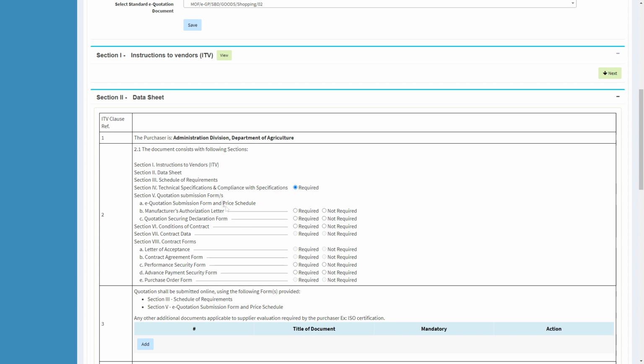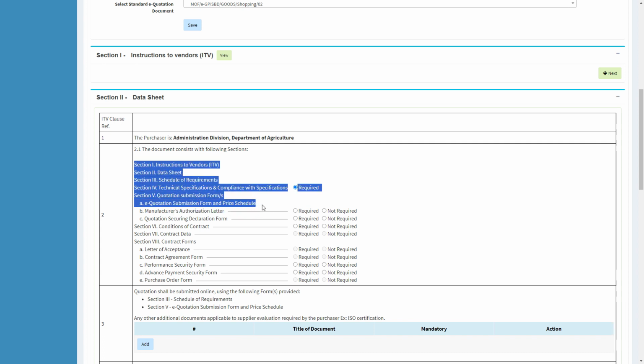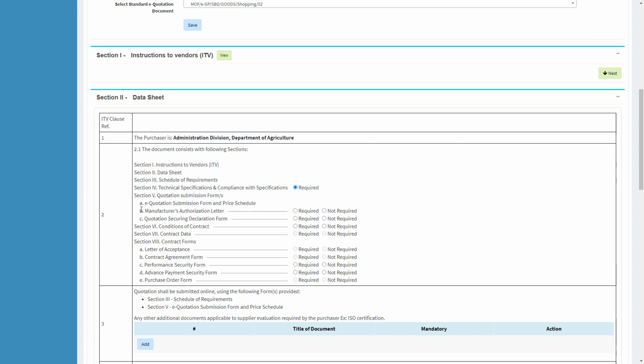Section 1 to Section 5A are mandatory documents. From Section 5B onwards, you have to make selections as required or not required. As per the requirements of the procurement, do these selections carefully.